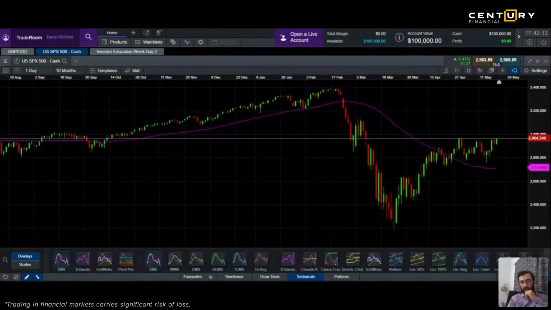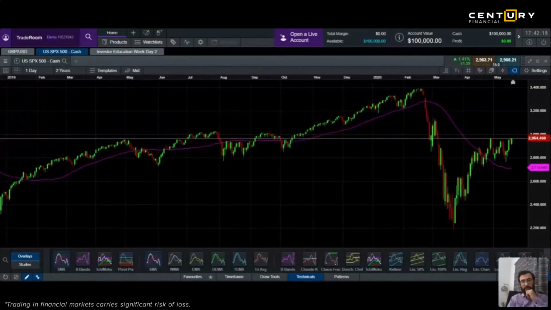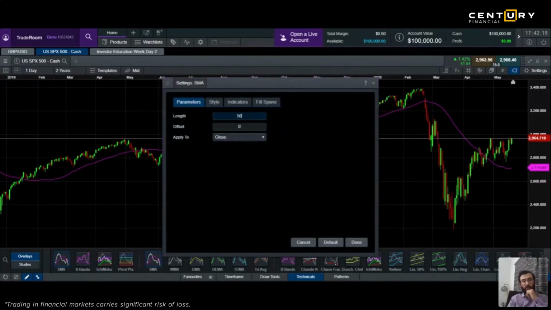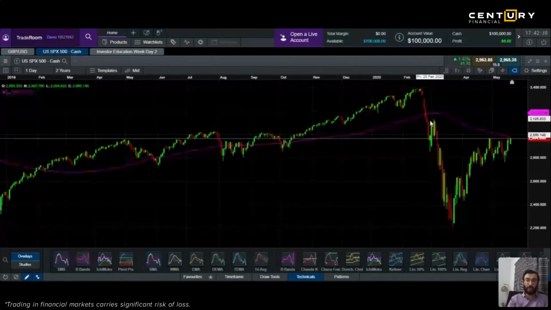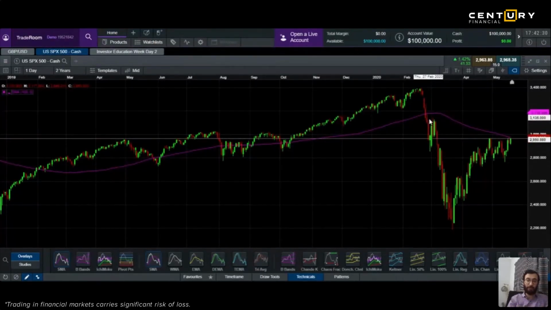A line comes across. This is a daily chart, and let's say you set your moving average to 100 days. Now this is the average closing price of 100 days. See what happened when S&P broke the 100-day average line.